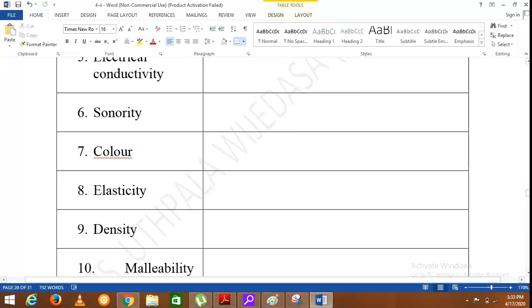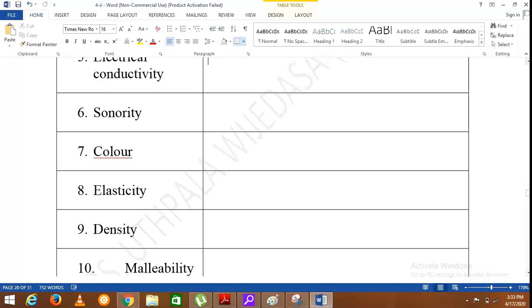You know elastics, when we apply a force, when we pull it, it will increase in its length, and once we remove the force, it will come to its original size. So elasticity is the ability to stretch upon pulling and return to the initial state when the force is released.